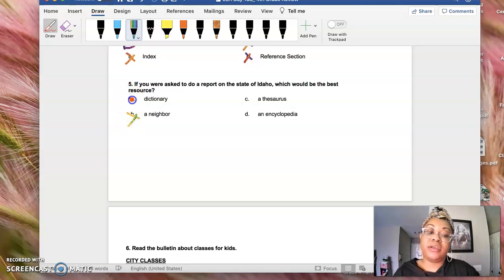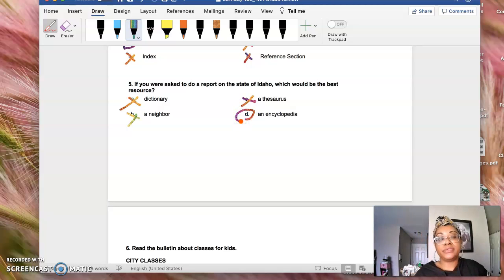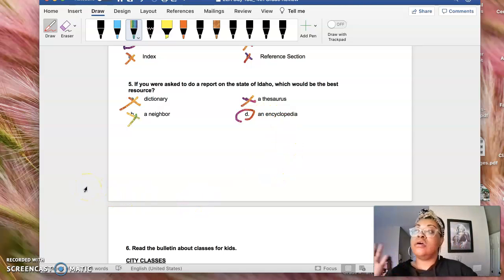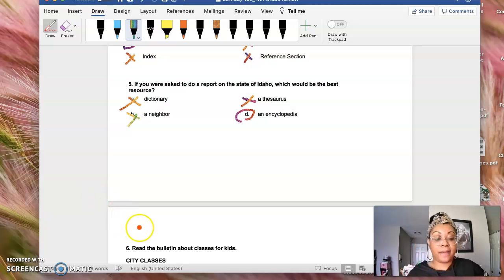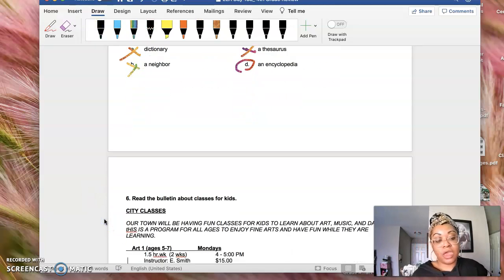A dictionary, no, because it only gives us meaning and it wouldn't give us information about the state of Idaho. And we learned before that a thesaurus is synonyms and antonyms, and so an encyclopedia is something that you guys don't really know about, but when I was little, we had to go to the library and look through encyclopedias to learn about things rather than going on the internet. Okay, so an encyclopedia basically just has information about various topics.